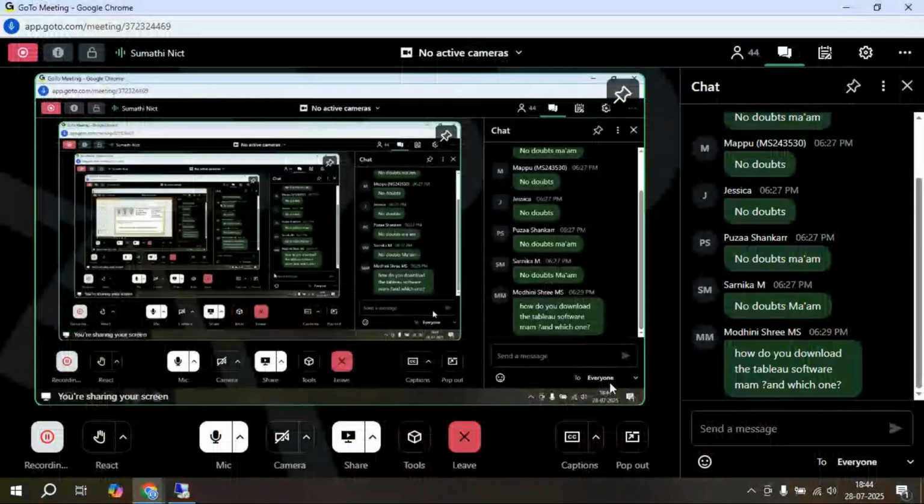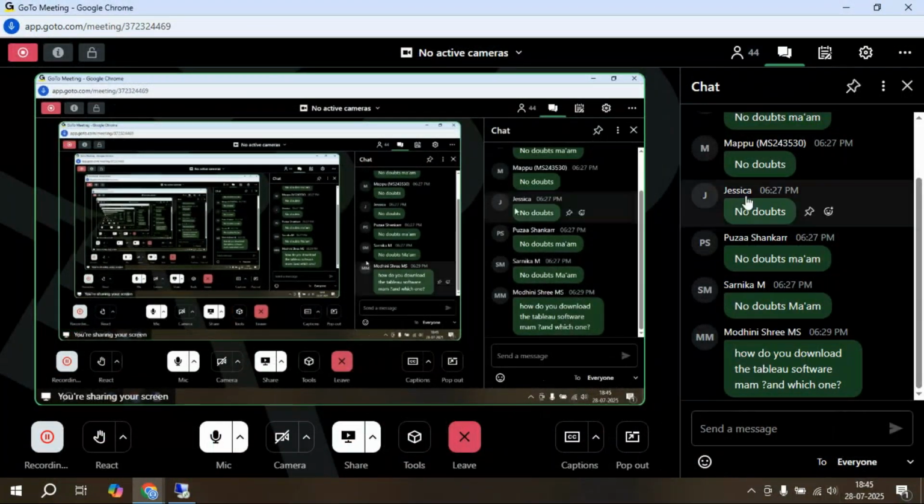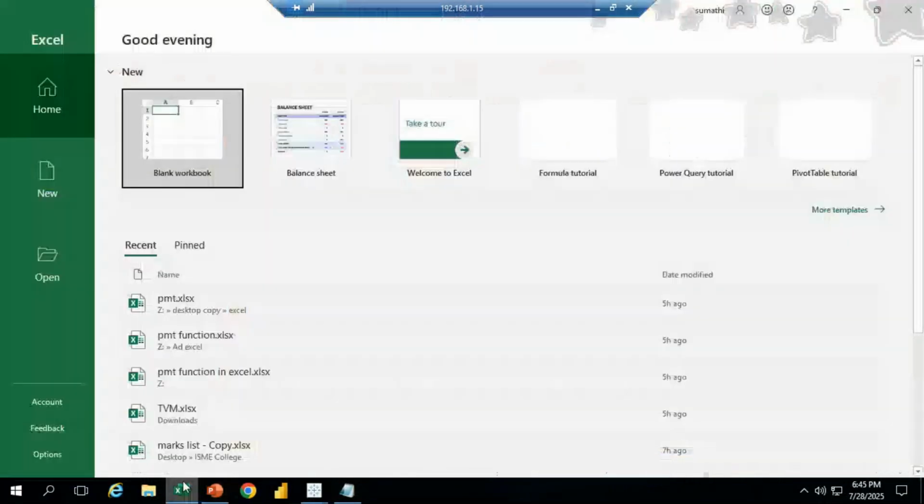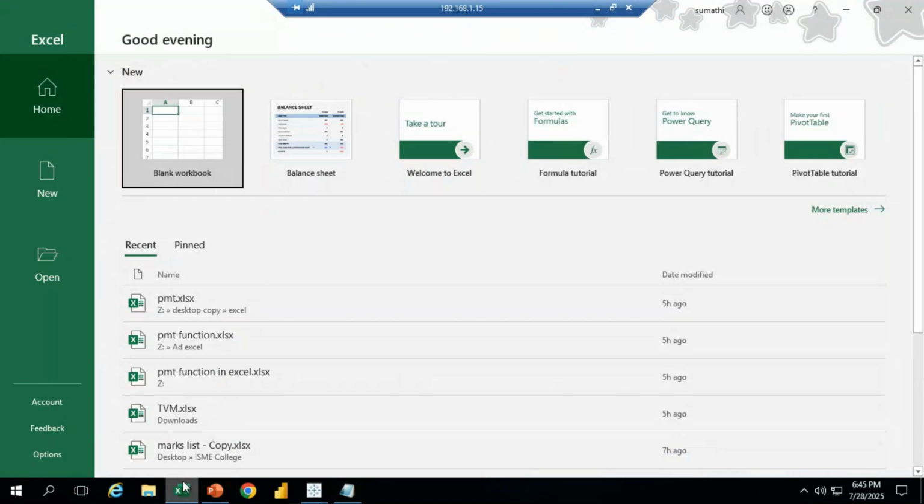For example, whenever we open Excel, and in Tableau also, we are going to use some functions: text functions, date functions, logical functions, and filter functions.